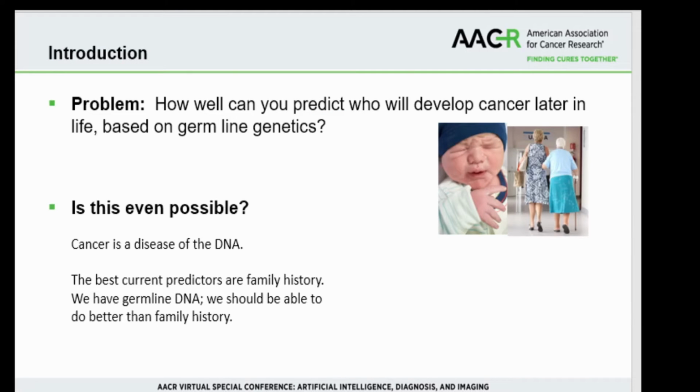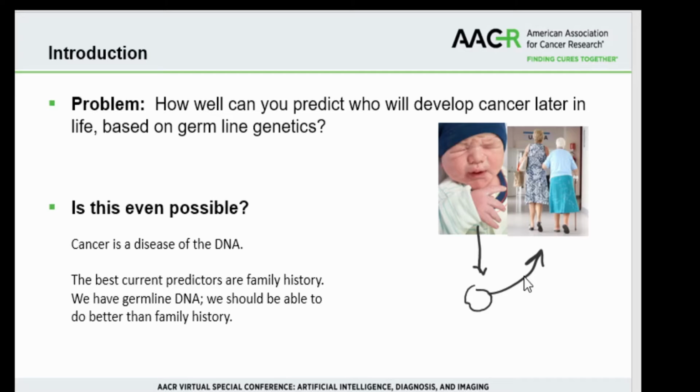How well can you predict who will develop cancer later in their life based on germline genetics? What does that mean? Well, I'm talking about taking a sample from someone like a baby, a very young person, and analyzing that sample and predicting what happens to that person 60, 70, 80 years later. Is that even possible? Well, it should be.